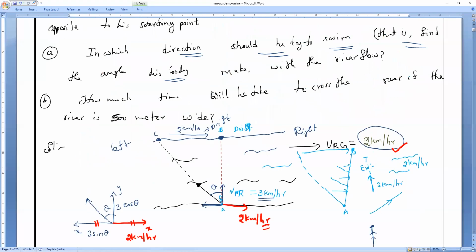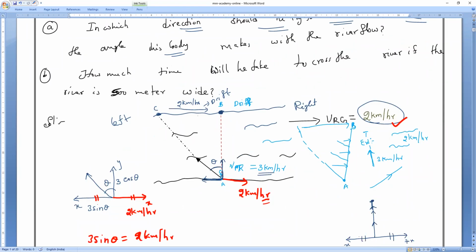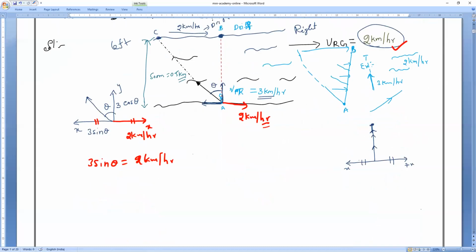I want to find the time. They are asking what is the time taken to cross the river if the river is 500 meters wide. 500 meters means how many kilometers? All of you? 500 meters means 0.5 kilometer. Is it okay, brothers? Clear? Yes, sir. And how does he swim? Perpendicularly. Yes or no?